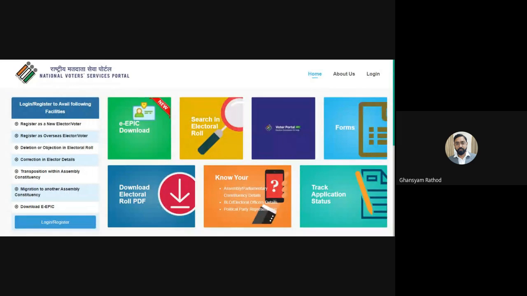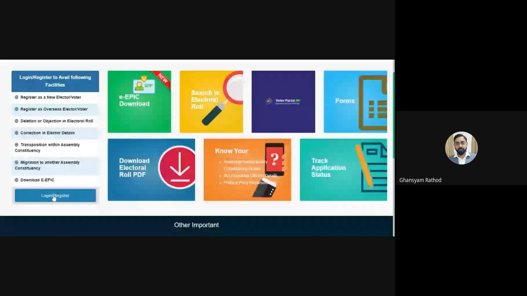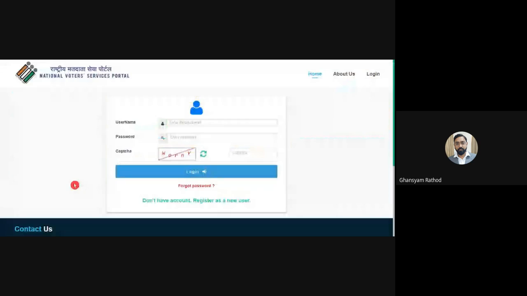So this is the voter portal, that is www.nvsp.in. You just have to click on login or register. If you do not have an account, I have already created my account. If you do not have an account, you just have to click on "Don't have an account" and register as a new user. You just click on this one.